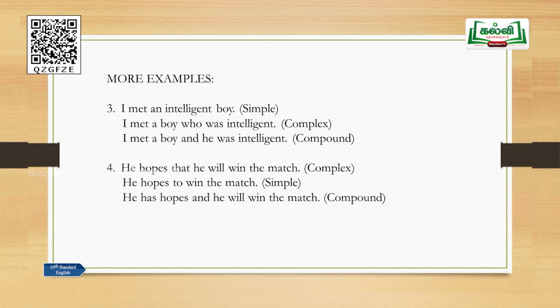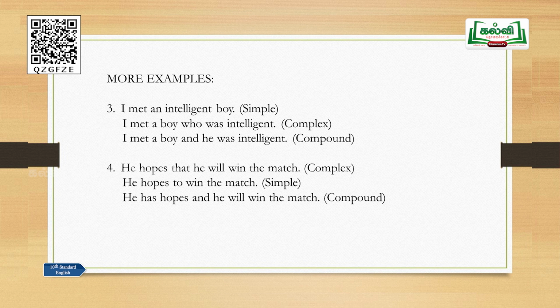And how will you change it into simple? He hopes to win the match, because we do not need two clauses to frame a simple sentence. We need one phrase and one clause. Normally, the basic rule is that you should have only one finite verb. He hopes to win the match. Hopes, that is a finite verb. To win is a non-finite verb. So, as per the rule, there is only one finite verb here. This is a simple sentence. He has hopes and he will win the match. So, he has hopes, that is a main clause. He will win the match, that is a main clause, and is the conjunction, that is a compound sentence.